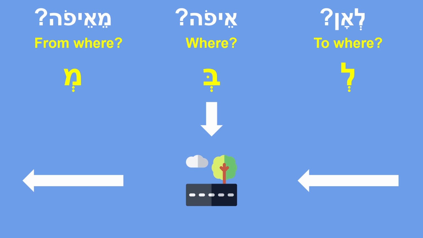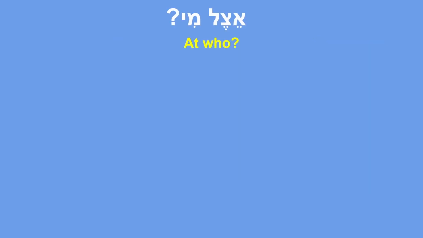So this is the concept of the question words and the prepositions of the locative case when we're talking about a place. The same concept takes place in Hebrew also when we are talking about a person. So let's see, what do we have when we're talking about a person? In Hebrew, we have the question word etzel mi. Etzel mi means at who, and the preposition that answers the question etzel mi is obviously the preposition etzel.